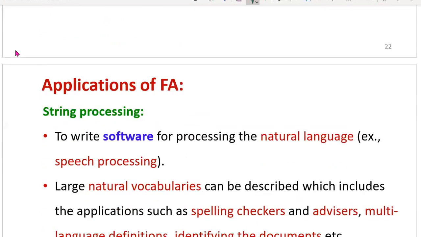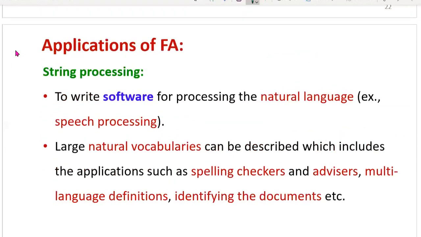Then string processing. To write software for processing natural language like speech processing, here finite automata is used. Then large natural vocabularies, that means our human speech. Those can be described, which includes applications such as spelling checkers, advisors, multi-language definitions, and identifying documents, etc. This is the string processing application. In this, finite automata is used.